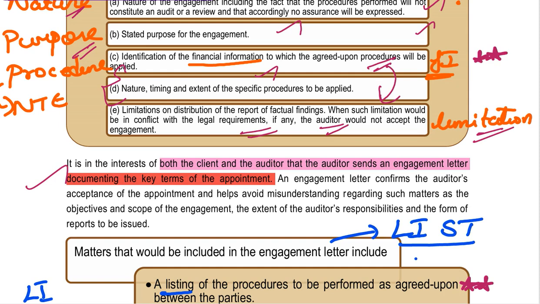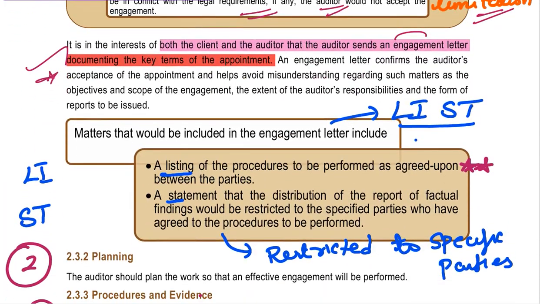So it is in the interest of both the client and the auditor to send the engagement letter. Here, it is going to document the key terms of appointment. Let's go here. What are the matters you're going to include in the engagement letter?